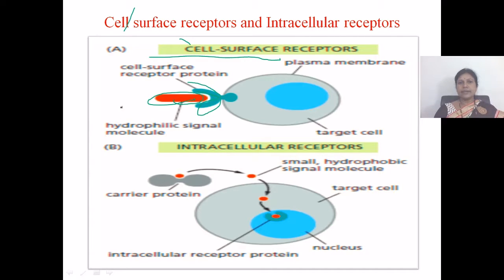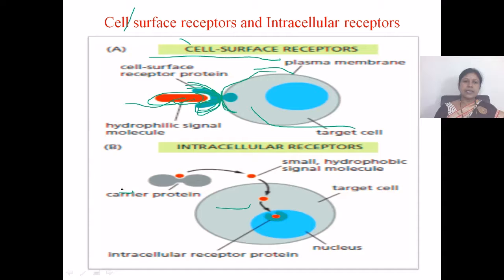So this signal molecule comes and binds with the cell surface receptor protein, and this is a target cell. This is a plasma membrane, and this receptor is embedded in the plasma membrane. Hence, this receptor is called a cell surface receptor.